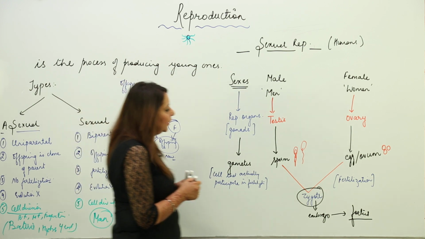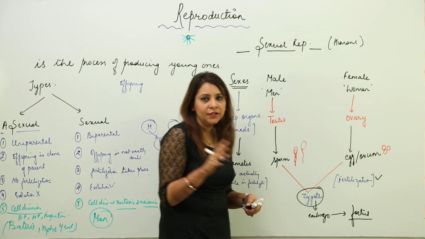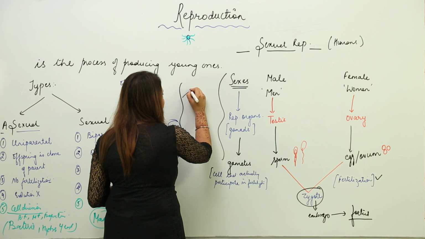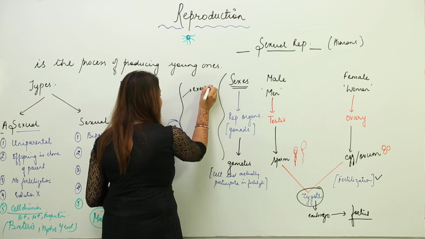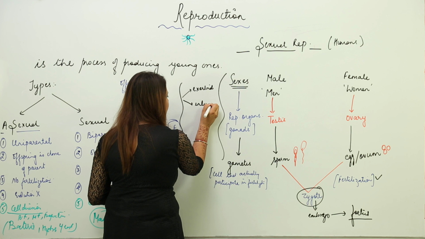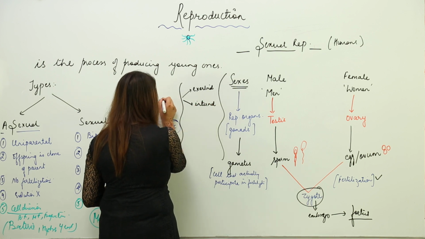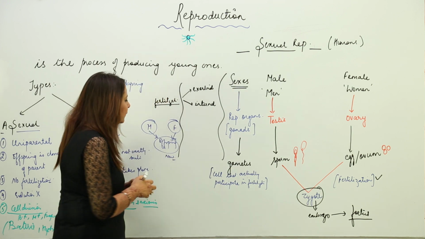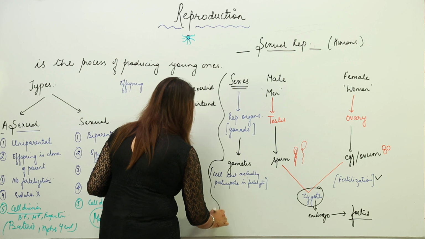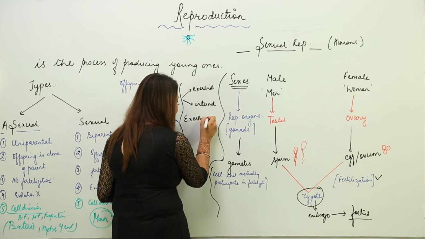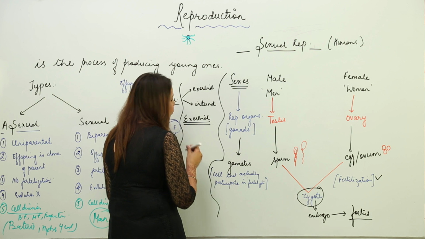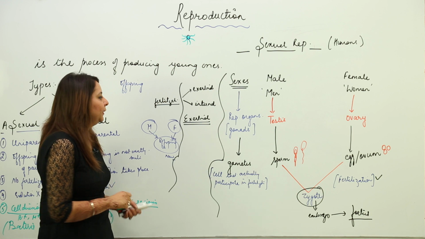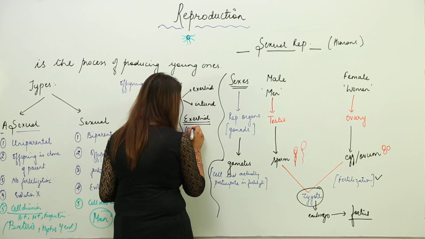Now, when we talk of fertilization, you know that fertilization is basically of two types: external fertilization and internal fertilization. So what is the difference between the two? See, external fertilization is that in which the fusion of sperm and egg takes place outside the parent's body. For example, it is seen in aquatic animals.